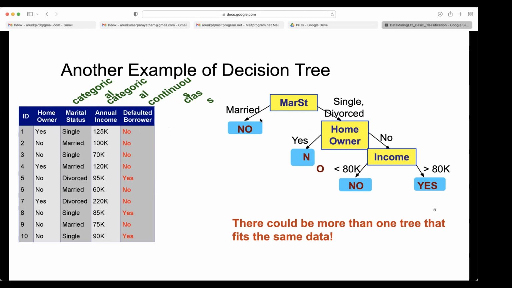Then again, marital status married, then all will belong to no. Then single, divorced, like this. Let's see, what is the difference between the earlier tree and this tree? The root is different, right?